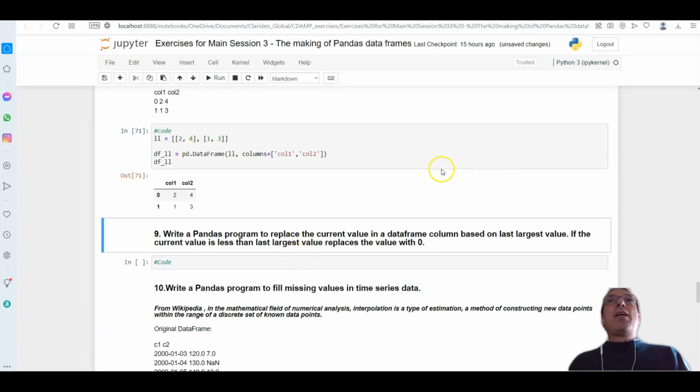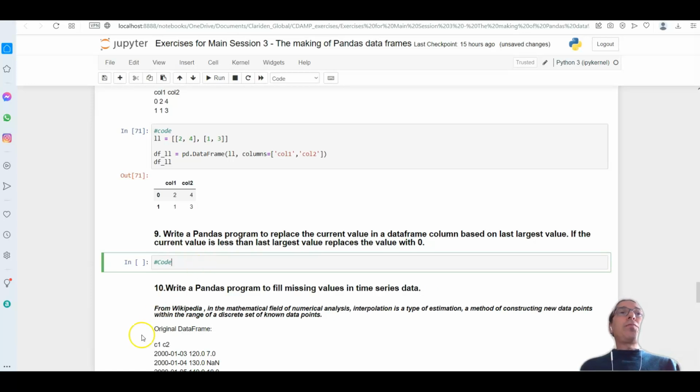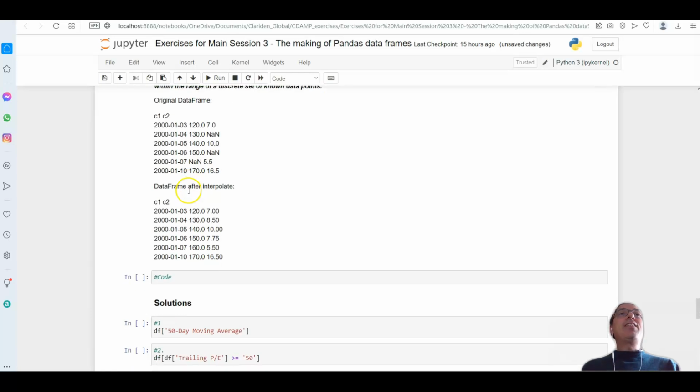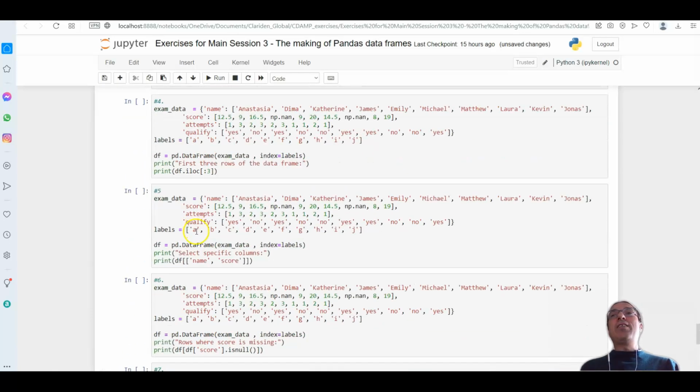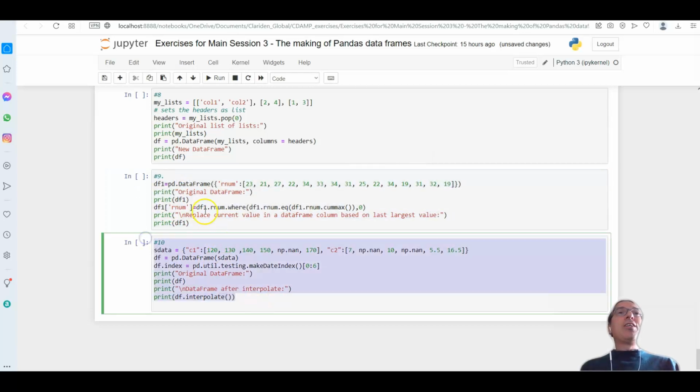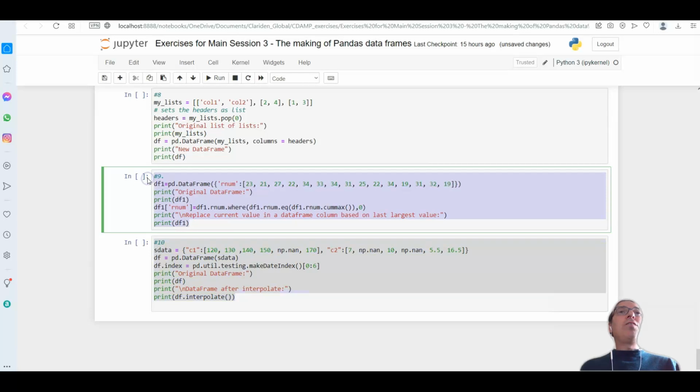Number 9. How do I write a program to replace recurrent values in the data frame with the largest value? Oh, this is a complicated one. This one and the next one, you can find the solutions at the bottom. Try it out. We come back here for the next session with the results of those two.